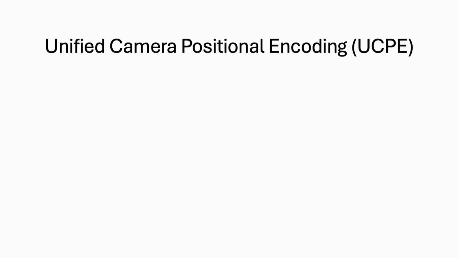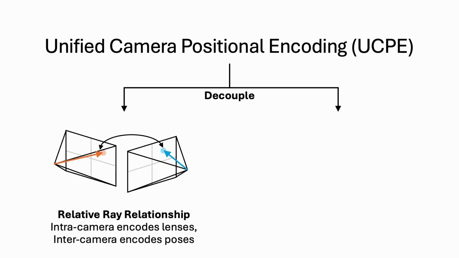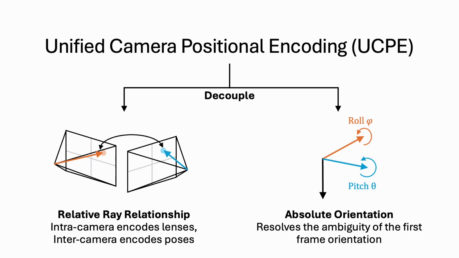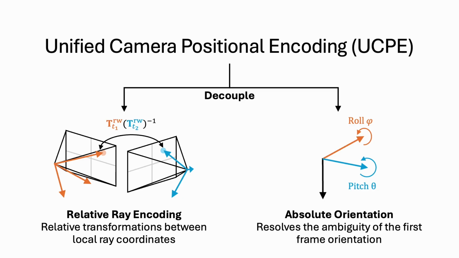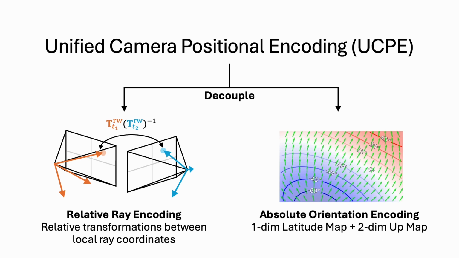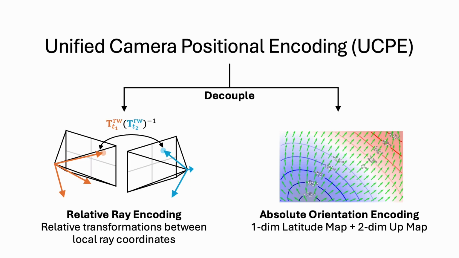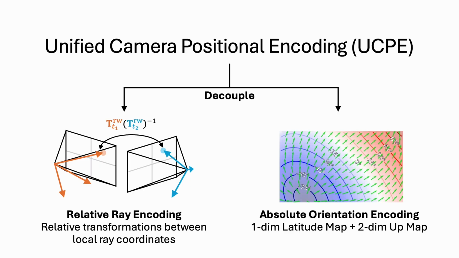To solve this, we introduce UCPE, Unified Camera Positional Encoding. We decouple the problem into two complementary modules: Relative Ray Encoding, which encodes lenses and poses, and Absolute Orientation, which resolves the ambiguity of the camera's orientation in the very first frame. First is the Relative Ray Encoding. Instead of using absolute coordinates, we encode the relative transformations between local ray spaces. This handles both intra-camera lenses and inter-camera poses. Second is the Absolute Orientation Encoding, which is represented as a latitude map and up map, providing gravity-aligned appearance cues such as sky-ground separation and object alignment.